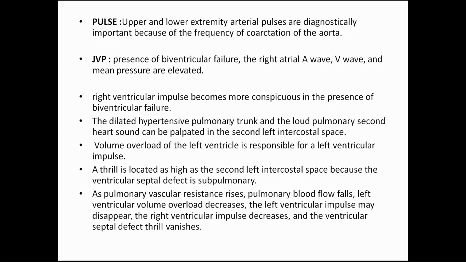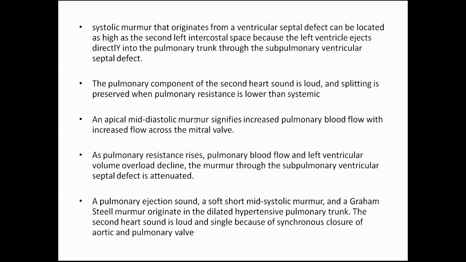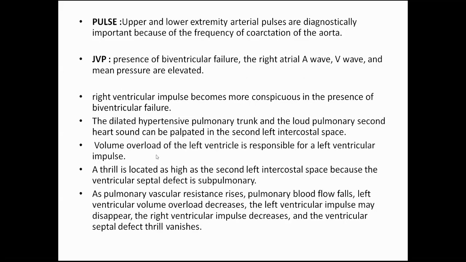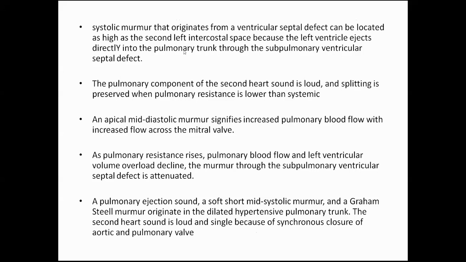Second, P2 is loud because of the dilated pulmonary trunk and increase in the pulmonary flow, which is palpable. P2 is loud and palpable. Thrill is present because there is increase in the flow of blood and because the ventricular septal defect is subpulmonary. Vascular resistance rises, the flow goes down, the left ventricular volume overload decreases, the left ventricular impulse disappears, the right ventricular impulse decreases, and the ventricular septal defect thrill also vanishes. Coming on to the auscultation, the auscultatory findings of these patients.